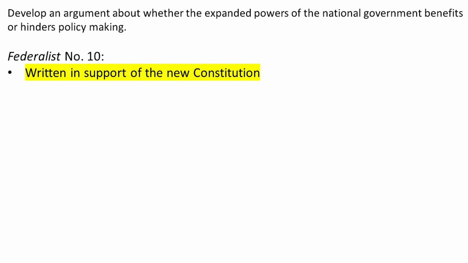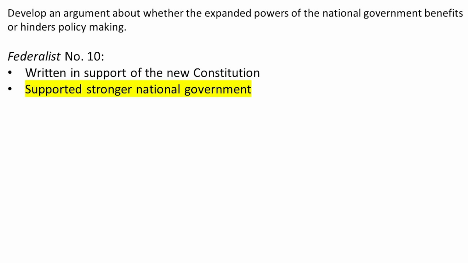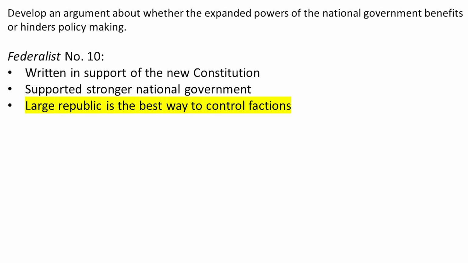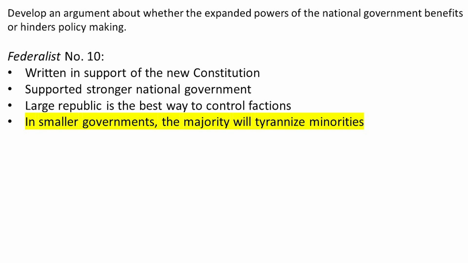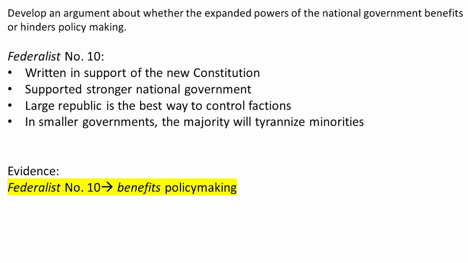Last up is Federalist Number 10. We know that the Federalist Papers were written in support of the new Constitution. So that gives us a good idea that this document would be used as evidence in favor of expanding powers of the national government. Specifically, Madison argues that a larger republic is the best way to control the negative effects of factions. He says that in smaller republics or democracies, like states, majority factions will tyrannize minorities and trample their rights. At this point, you're probably pretty sure which side you feel most comfortable with.